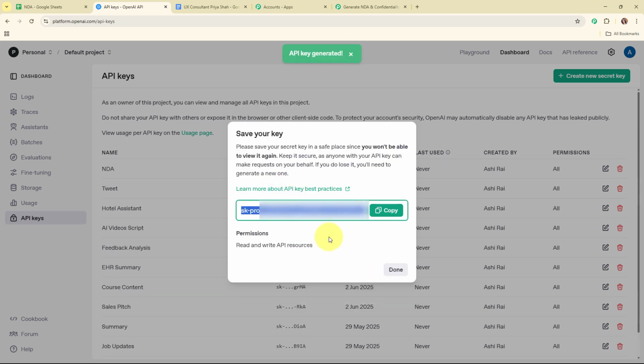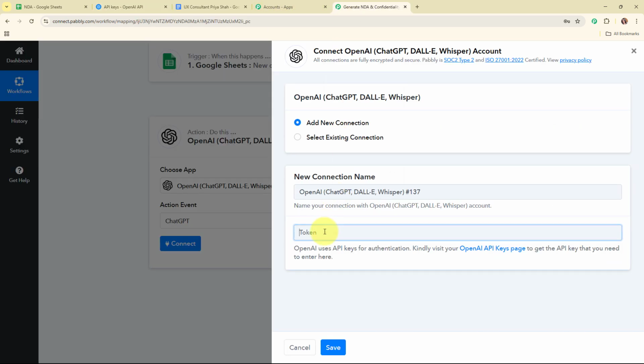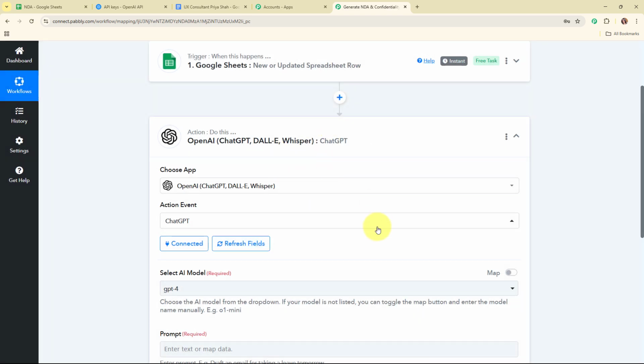So this is the API key generated, so I'm going to copy it, move back to Pabbly's workflow, and here I'm going to paste the API token. And now after entering the token over here, I'm going to click on save, and here you can see we are now successfully connected.